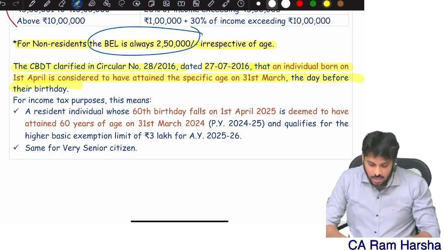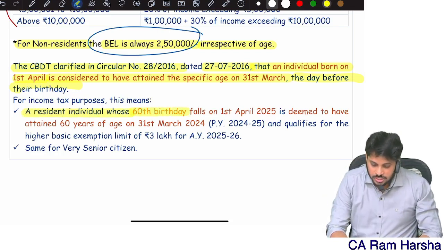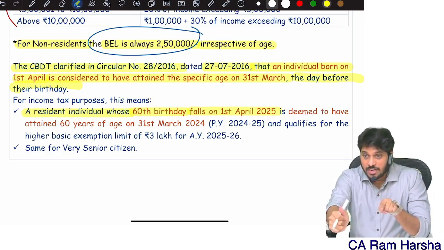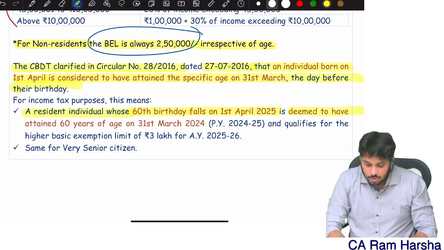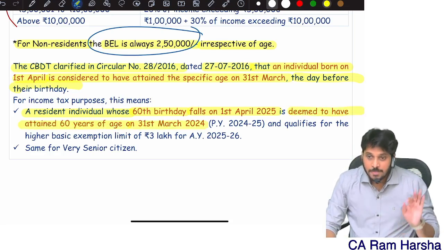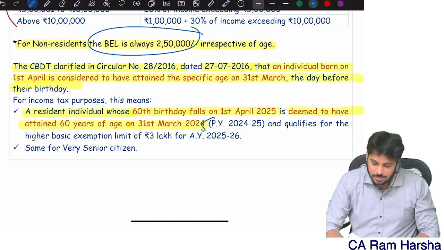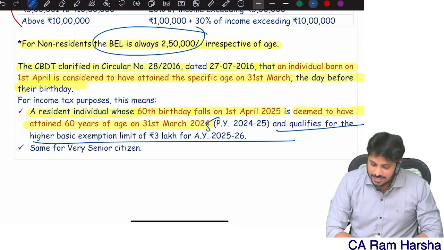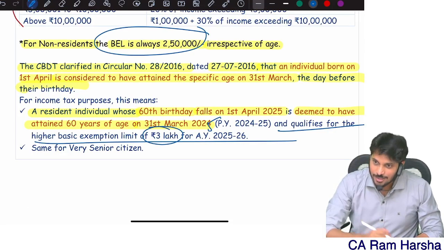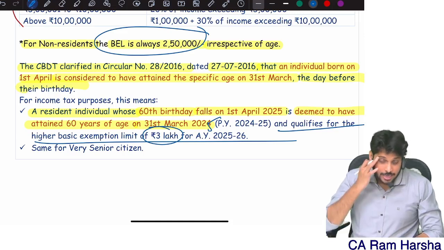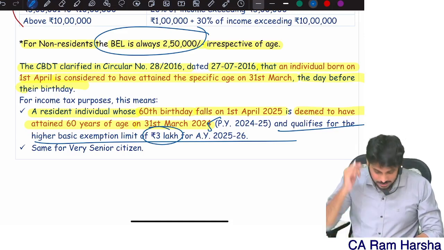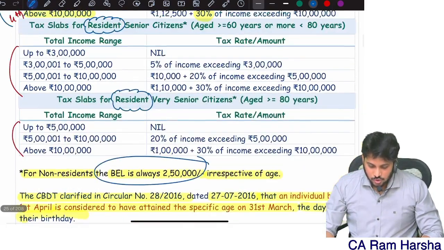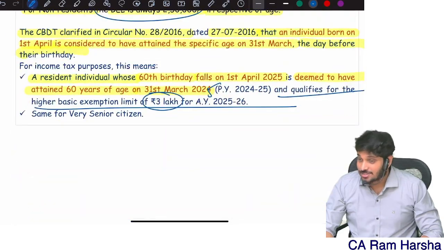For example, a resident individual whose 60th birthday comes on 1st April 2025 is deemed to have attained 60 years of age as on 31st March 2025, sorry, 31st March 2025, and qualifies for a basic exemption limit of straight away 3 lakh. Able to understand? All of you? That's it. So from the previous year 24-25 point of view, that is okay. So these are the basic tax rates.